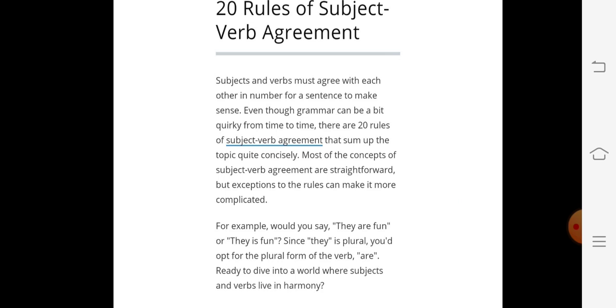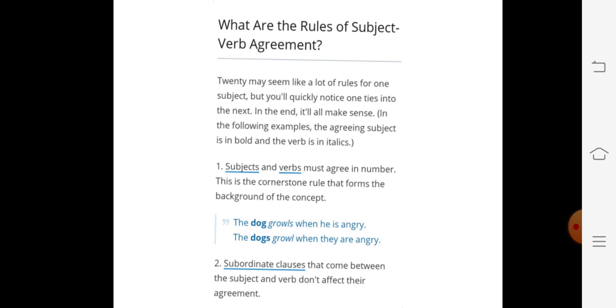Suppose you are using present indefinite tense and our subject is singular, then we'll have to use s or es in the verb. In other tenses, suppose in present continuous, our subject is he. He is a singular subject and we'll have to opt for is out of is, am, are. And when our subject is plural, then we have to use a plural verb.